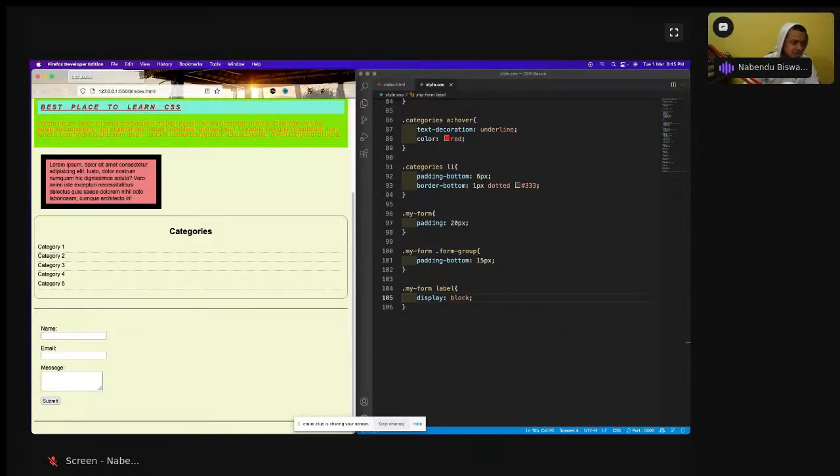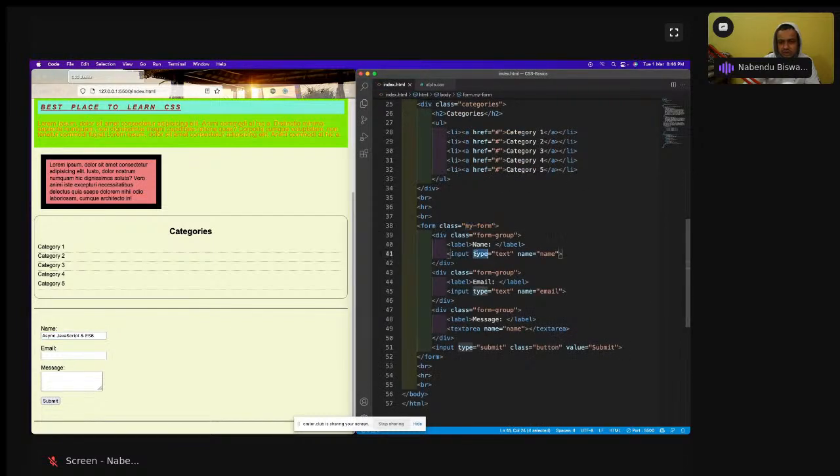So only two things are remaining, and one of that thing is that see, if I type something here, I need some space here, and I need these input boxes to be expanding completely, so it will look very good. So for that, what I need to do, I need to select this input type text and this text area. So I can have a common class in all of them.